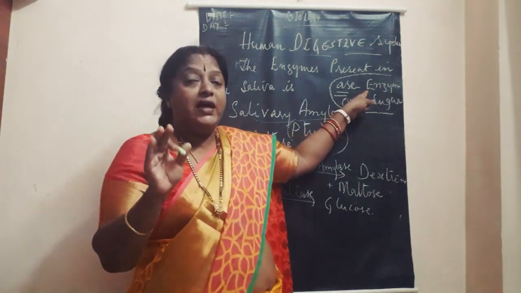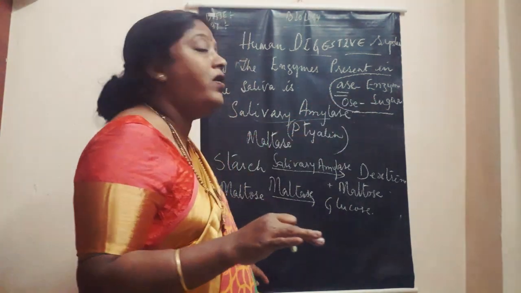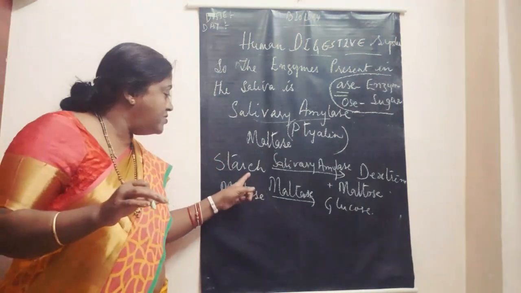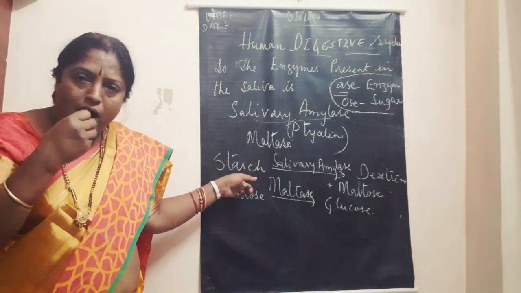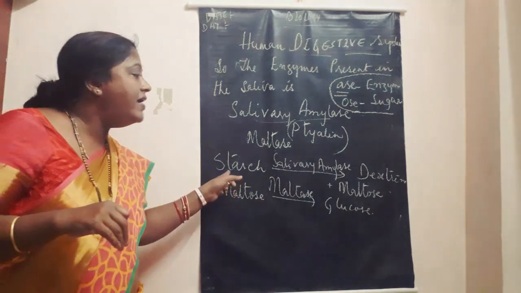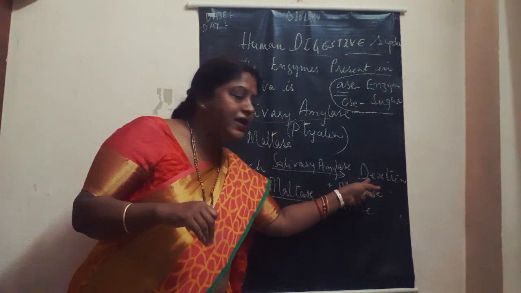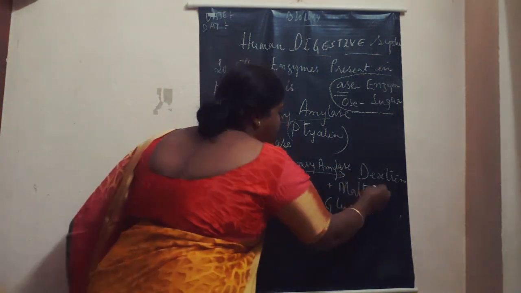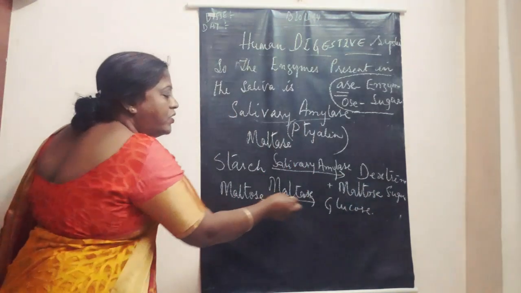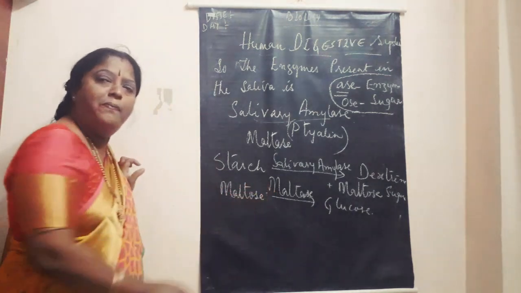So digestion in the mouth, in the buccal cavity, takes place like this. As you keep food in the mouth, salivary amylase acts on the starch and converts starch into dextrin and maltose sugar. This maltose sugar is again converted to glucose with the help of maltase.